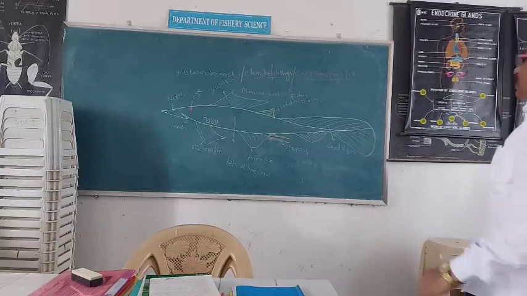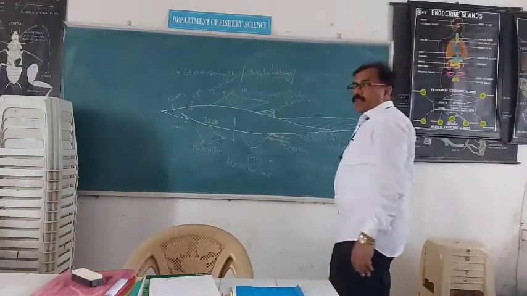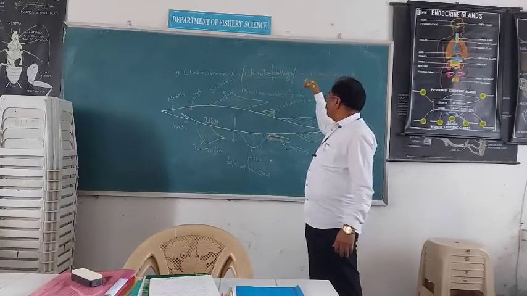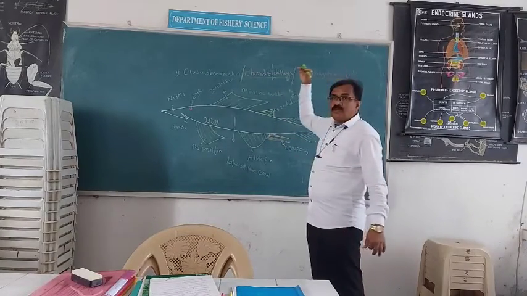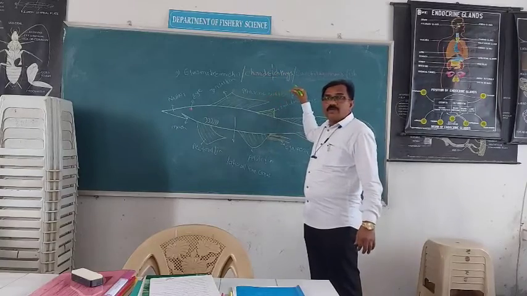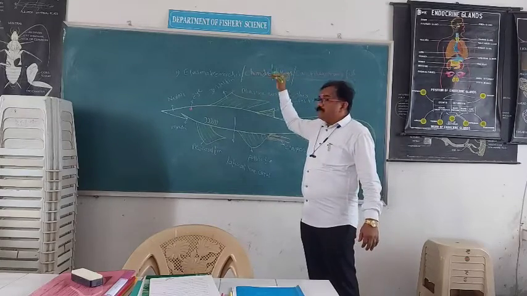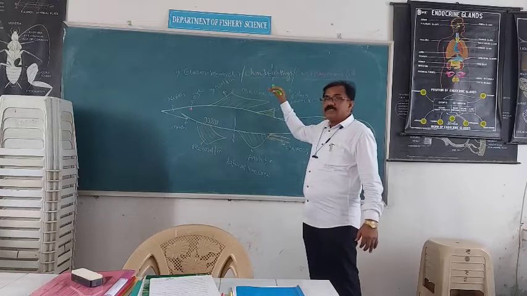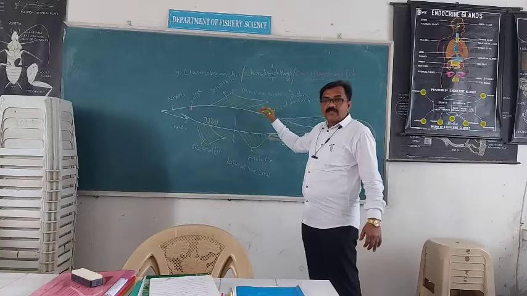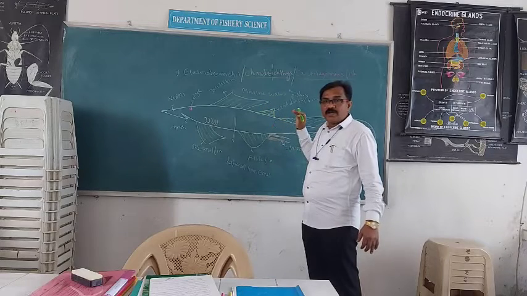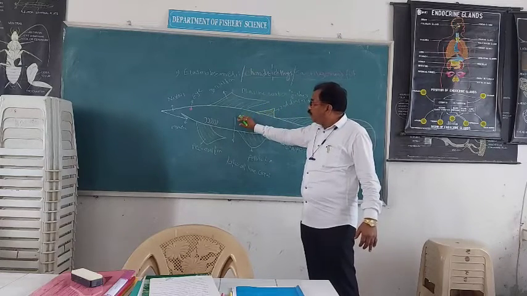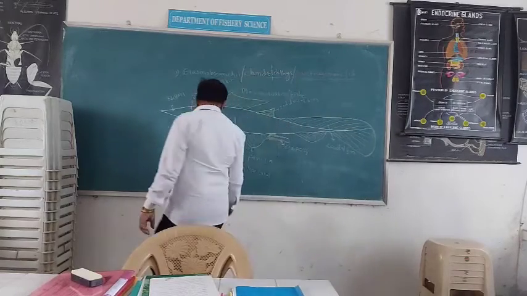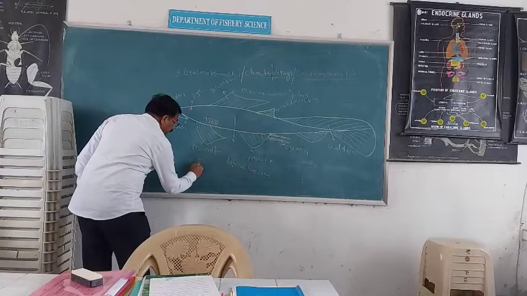General characters of class Elasmobranchia. Elasmobranchia is called as chondrichthyes. Elasmobranchia is also called as cartilaginous fish. Elasmobranchia is also called as marine water fishes. Skates, rays and sharks are the examples of these Elasmobranchia. In front of you on the blackboard, this is the shark. The figure is the shark. It is called as dogfish.